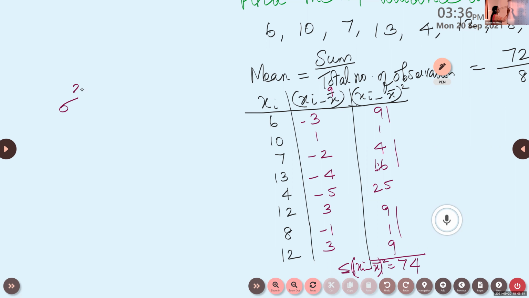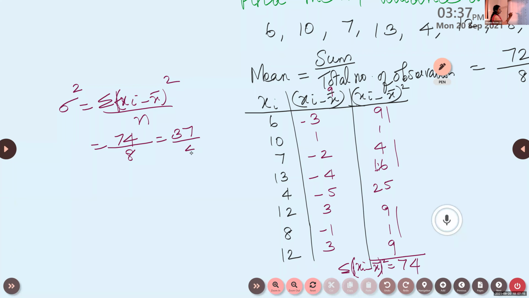So sigma square is sigma xi minus x bar the whole square by n. So it will be 74 by, what is the total number we got here? 8. If you cancel this, it will be 37 by 4.